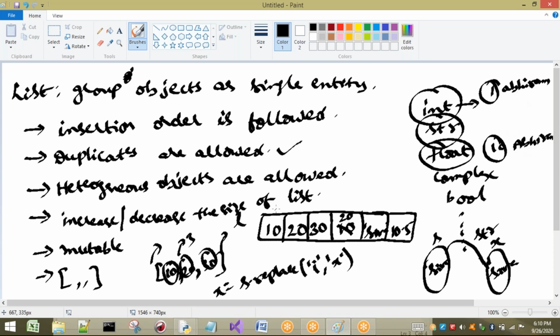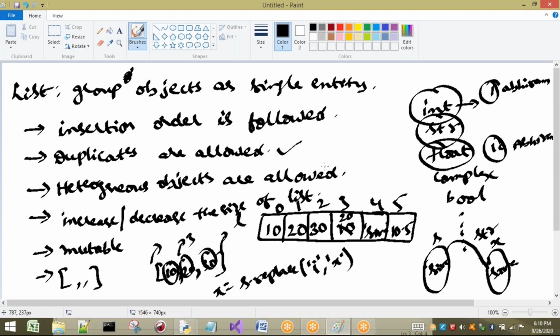In the same way, here for the elements, we have an index. So by using the index, we can differentiate the duplicate elements. That means index plays a major role when we have duplicate values.